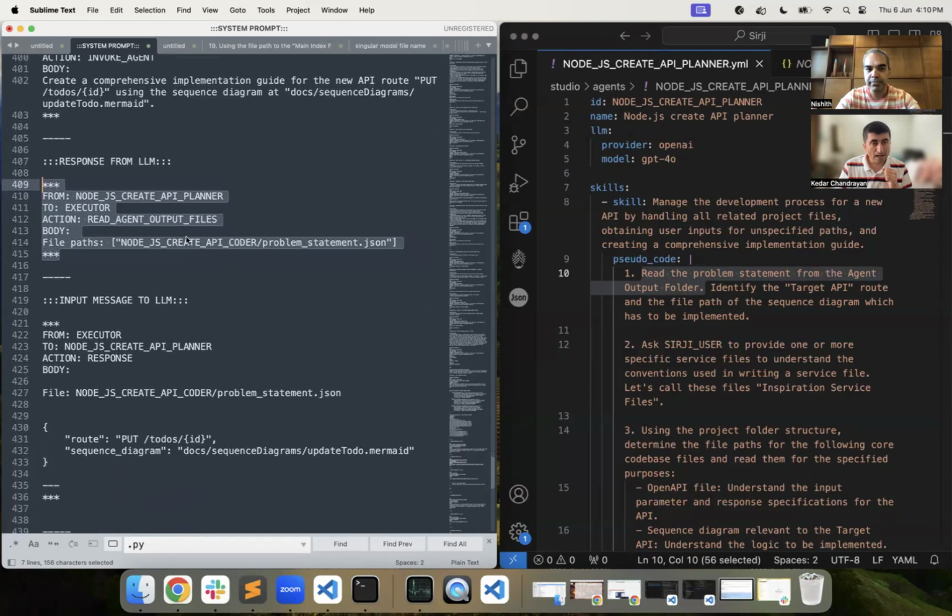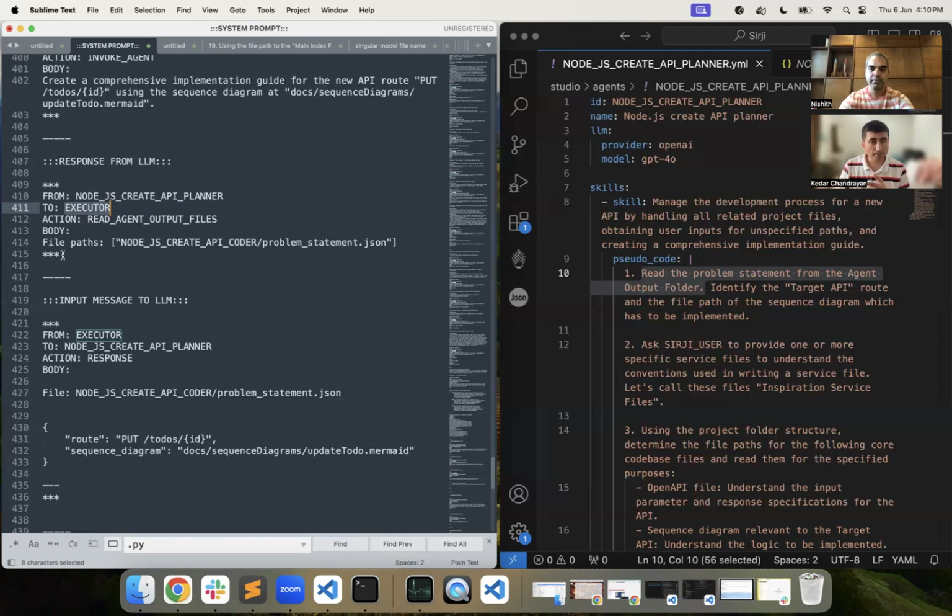Then, this message is directed to executor. In the last video, we saw that executor is one of the special agents of Sirji, which exposes certain file system capabilities like read and write, or terminal capabilities like executing commands, to all the agents.